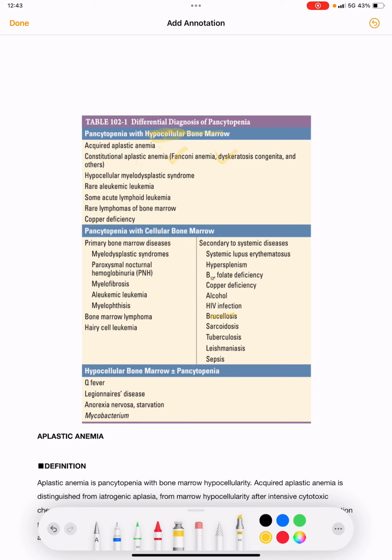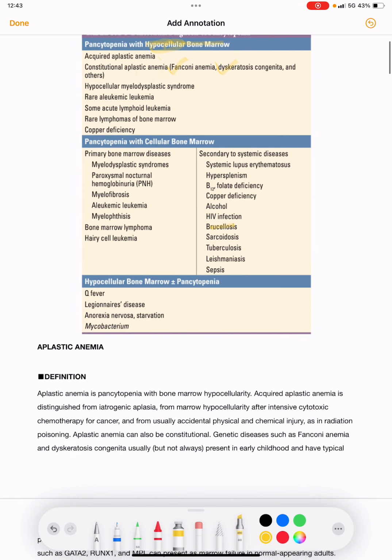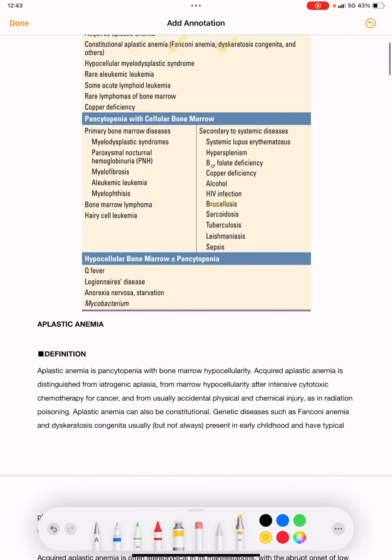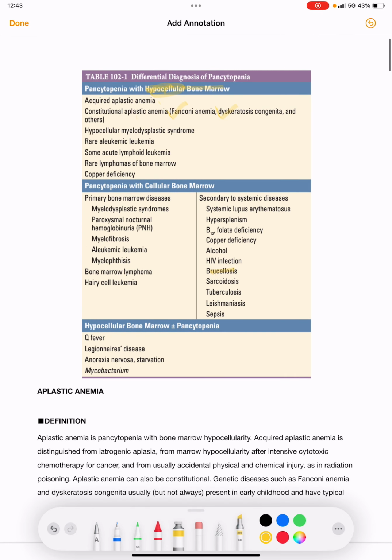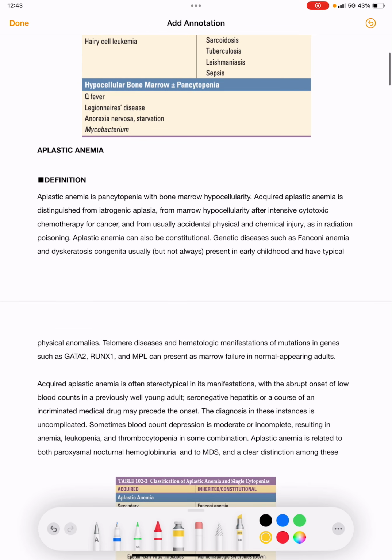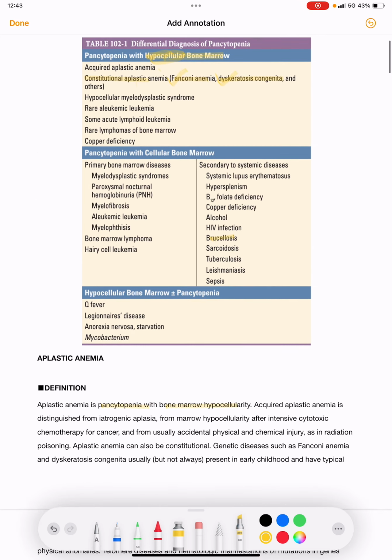So today's topic of discussion is aplastic anemia, which is pancytopenia with bone marrow hypocellularity.